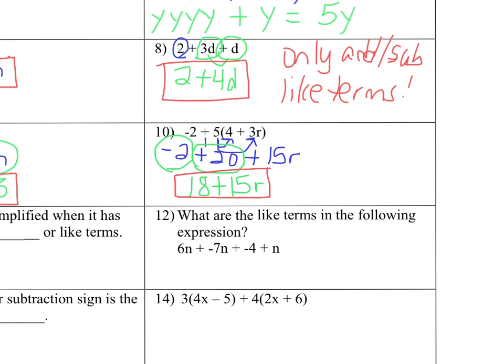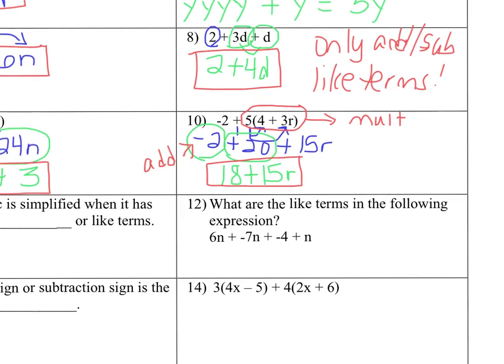Now, let me take this second. You have to remember your positive and negative rules. So remember, when you are dealing with the distributive property, you're going to be multiplying. So you want to remember your multiplication rules for positive and negative numbers. Then when you're combining like terms, as we did here, you're going to be adding. So you want to remember the addition rules for adding or subtracting.